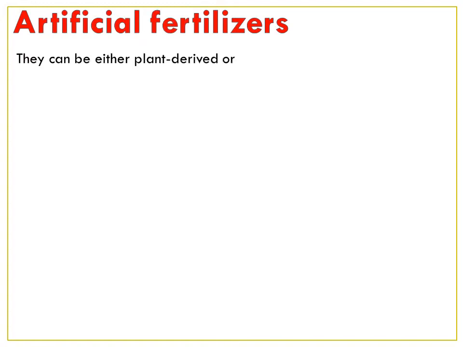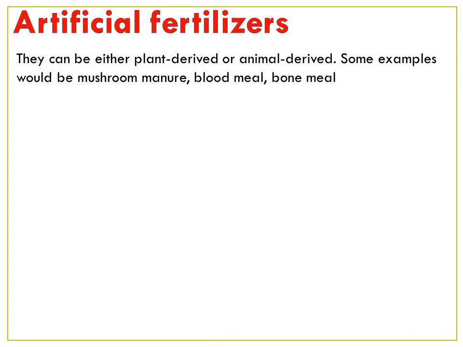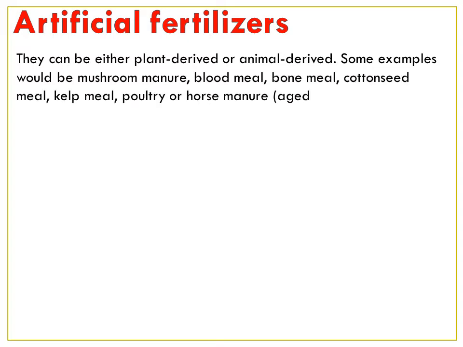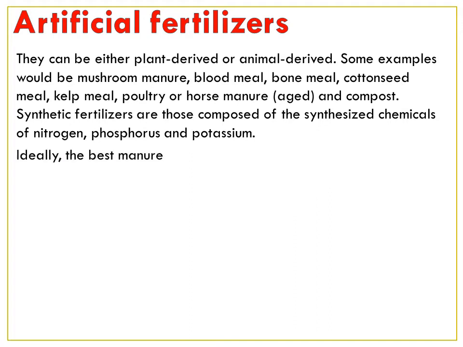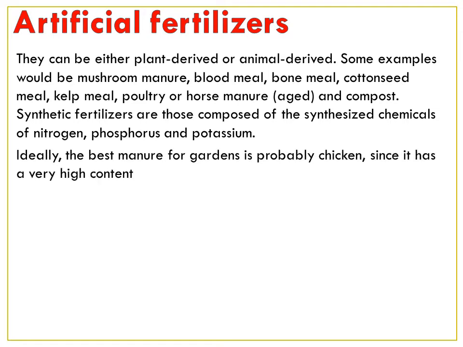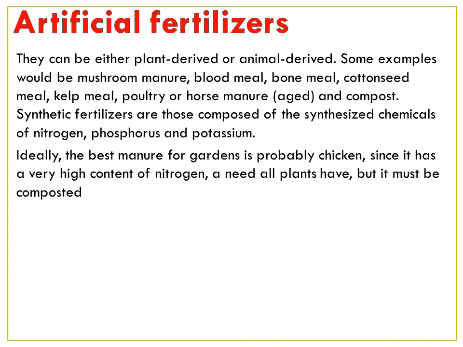Next, we'll see about the organic fertilizers. They can either be plant derived or animal derived. Some examples of it are mushroom manure, blood meal, bone meal, cotton seed meal, kelp meal, poultry or horse manure which is aged, and compost. Synthetic fertilizers are those composed of synthesized chemicals of nitrogen, phosphorus, and potassium.